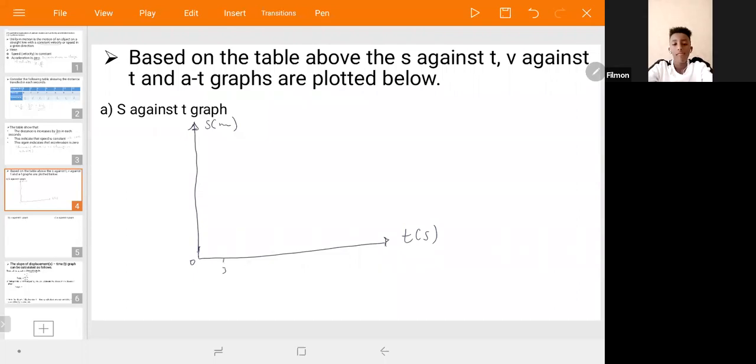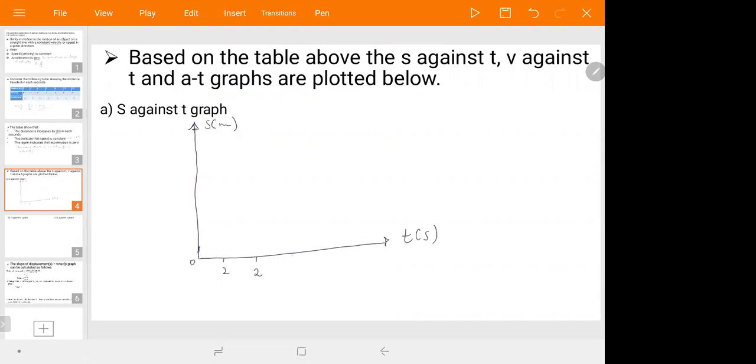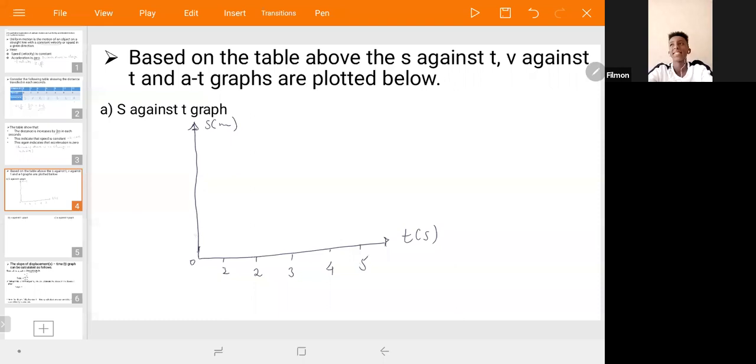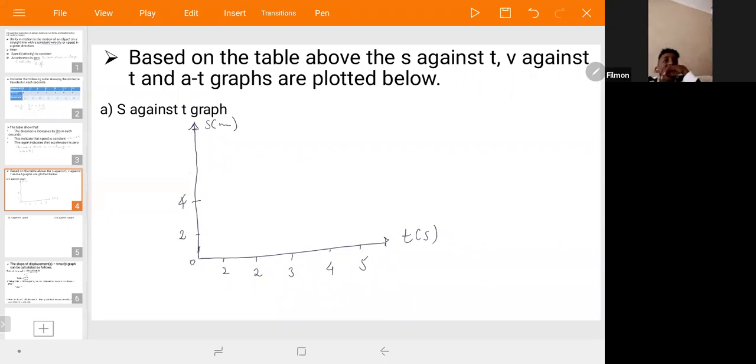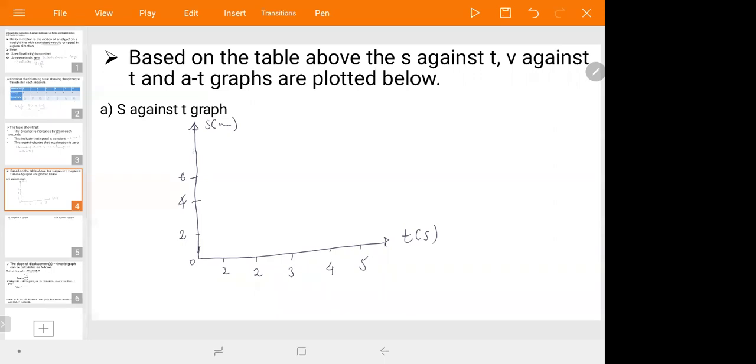On the x-axis, 1, 2, 3, 4, 5. On the y-axis, 2, 4, 6, 8, 10, and so on. So when your time is 1, your distance covered is 2. Therefore, it gives a proportional line. That means it seems like this one.